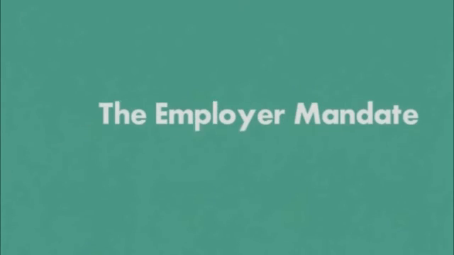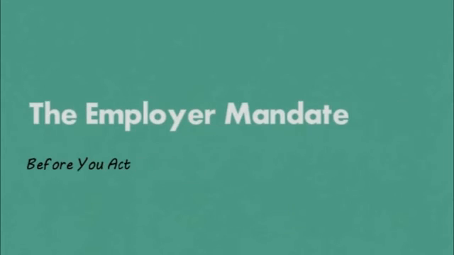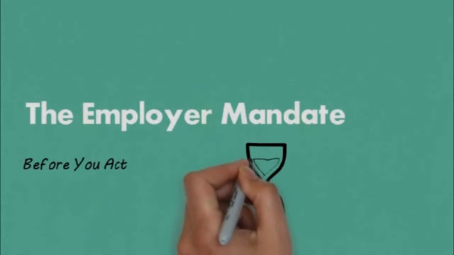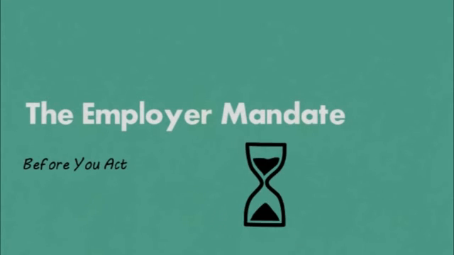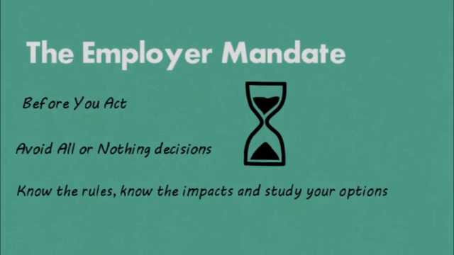On a final note, before you start making health insurance decisions based on these mandates or the risk of penalties, please take a minute to weigh the options. It's important that you understand the big picture of ACA and its impact on your business and your employees. In many cases, choices, like avoiding all penalties or dropping all coverage, are not in the best interest of the employer or the employees. Remember that knowing the rules, knowing your employees, setting your priorities, and assessing your options is ultimately the process by which employers can make the best choice.